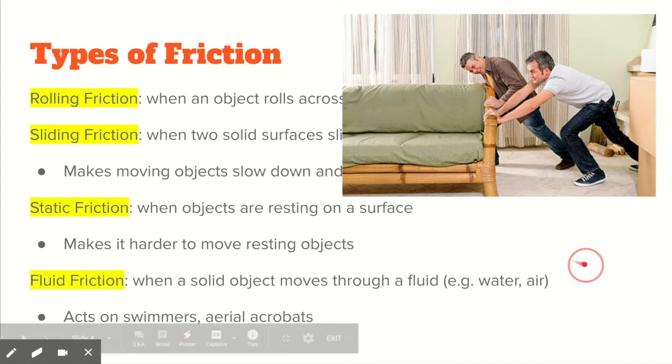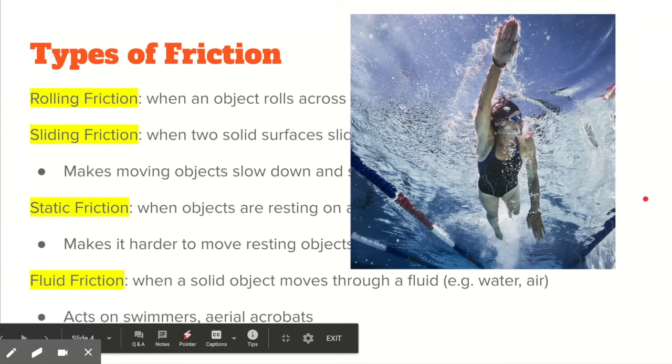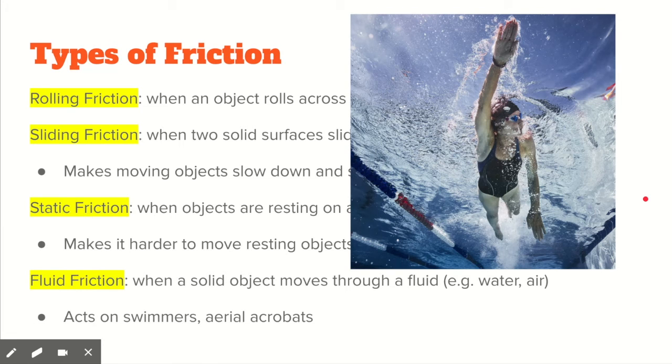Now, finally, there's fluid friction. Fluid friction is when a solid object moves through a fluid, in this case, water or air. Fluid friction acts on swimmers and aerial acrobats, or when a skateboarder is doing a trick in midair. So fluid friction from contact with water acts on your body when you swim. When an object moves through the air, the fluid friction acting on the object is referred to as air resistance. Fluid friction is also typically easier to overcome than sliding friction.